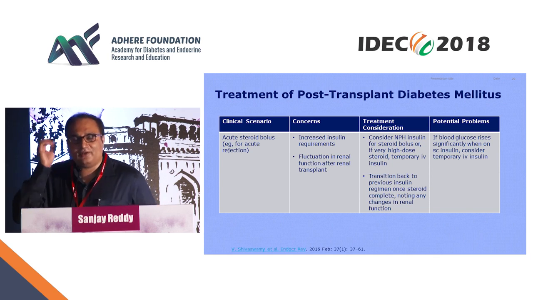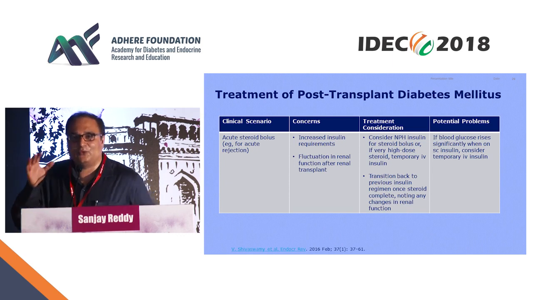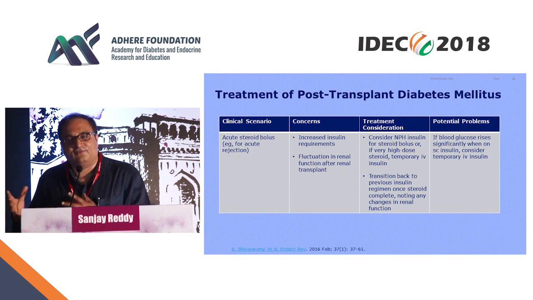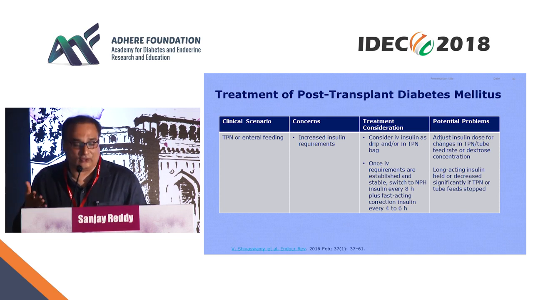So if boluses of steroids are used, it is advisable that the patient is on NPH because that has shown the best results along with short-acting insulin. But if you can't control with that, you could also consider IV insulin during that time. In TPN and enteral feeding, there are increased insulin requirements, so you adjust the dose accordingly.